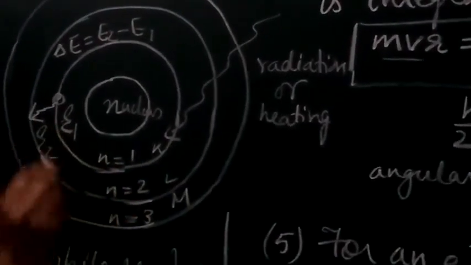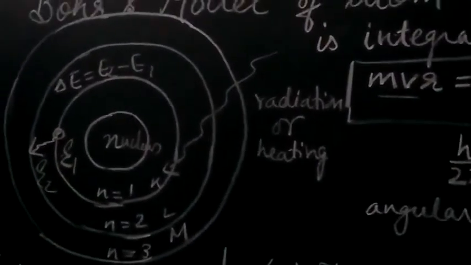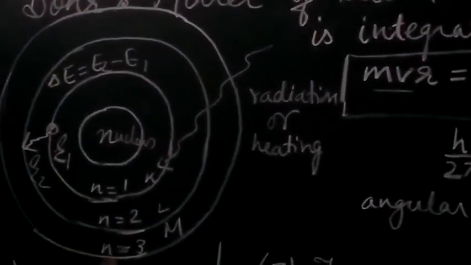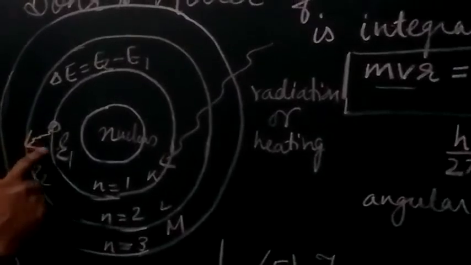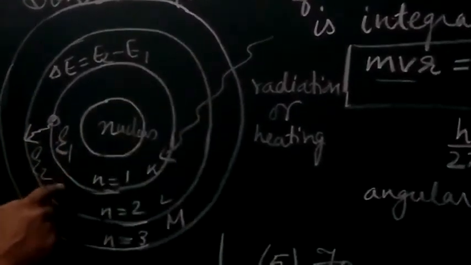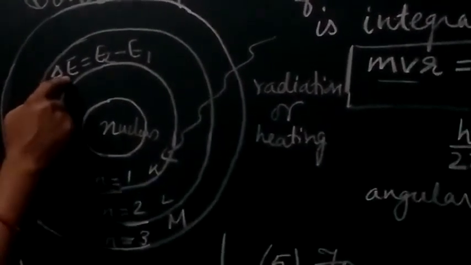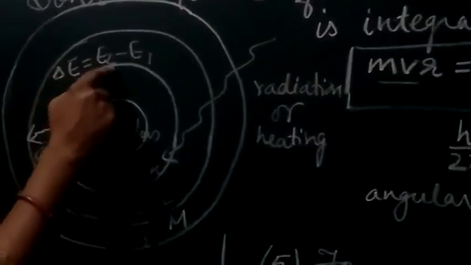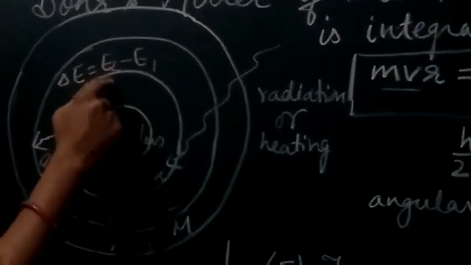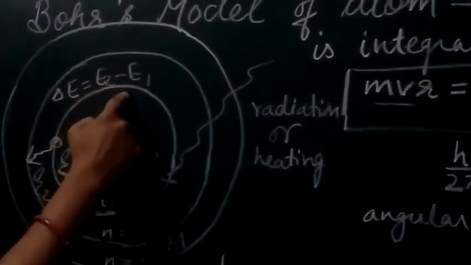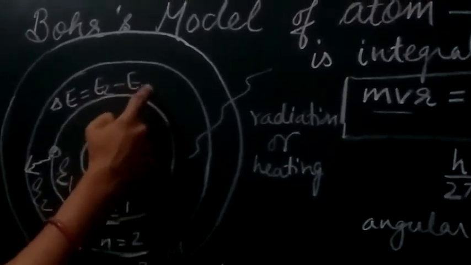For this transition, which takes place when a radiation falls on it, the energy required will be E2 minus E1, that is, the energy level of shell 2 minus the energy level of shell 1.